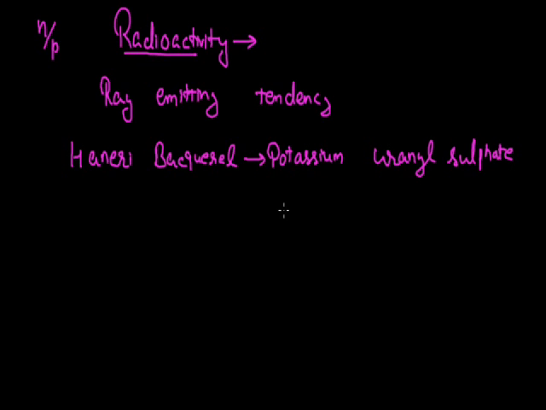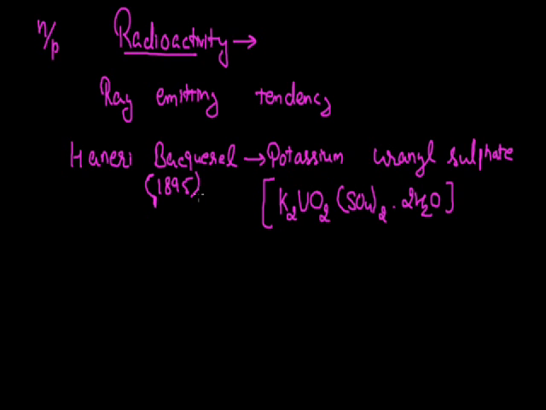The formula of this salt is K2, UO2, with the sulfate radical SO4 whole twice, and since it's a hydrated salt, 2 molecules of water will be there. So this was the very first salt in which radioactivity was discovered, in the year 1895.